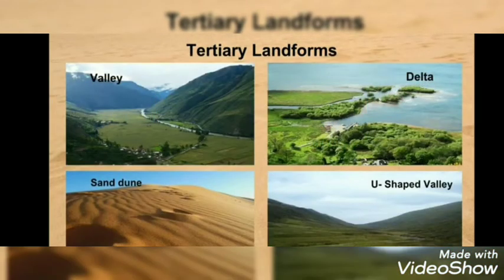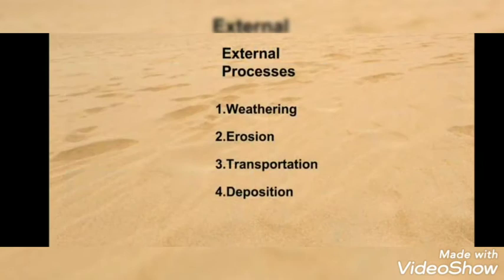Valley, sand dune, delta, U-shaped valley, etc. are the examples of tertiary landforms. Children, do you know primary and secondary landforms change into tertiary landforms because of the external processes like weathering, erosion, transportation and deposition.